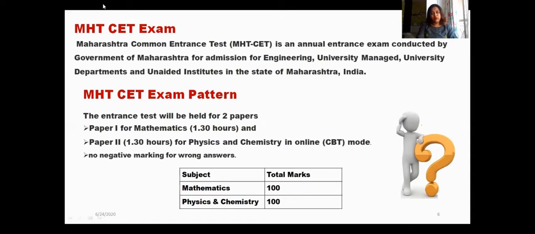What is the exam pattern of this MHCET test? There will be two papers, paper 1 and paper 2, each of a duration of 1.5 hours. Each paper will be of 100 marks. Paper 1 will be based on mathematics. Similarly, paper 2 will also be of 1.5 hours and 100 marks, but paper 2 is based on physics and chemistry subjects.